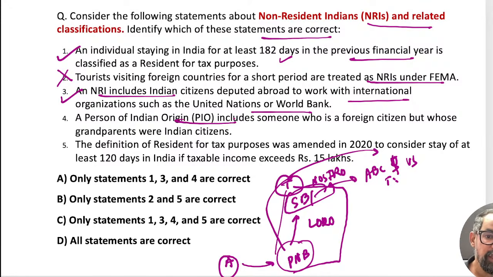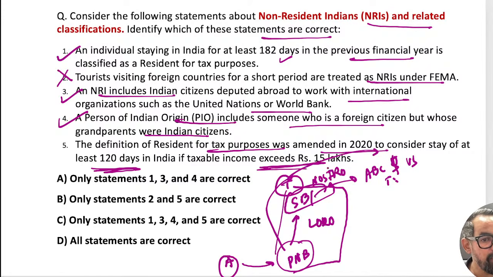A person of Indian origin includes someone who is a foreign citizen but whose grandparents were Indian citizens. That is the definition of PIO. The definition of resident taxpayer for 2020 considers 120 days, where the taxable income in India is 15 lakh and they are not a tax resident of any other country.